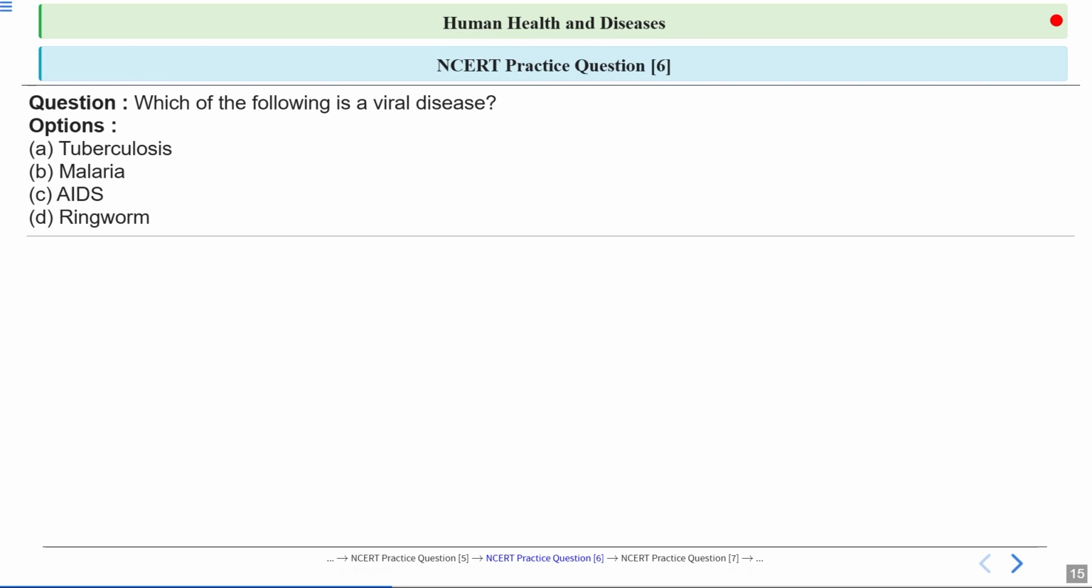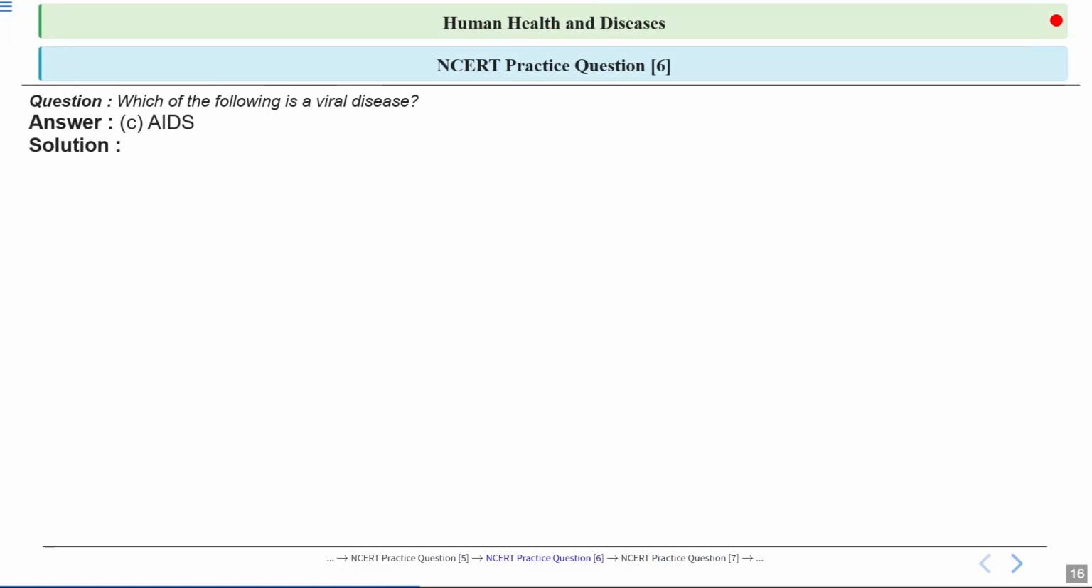Now, next question is, which of the following is a viral disease? It is a very straightforward question. They're just asking which of the diseases is caused by a virus. So options are tuberculosis. Is it caused by a virus or not? Then option number B is malaria. Option number C is AIDS. And option number D is ringworm. So what will be the correct answer here? Let's have a look at the answer. Option number C, AIDS, is the correct answer.